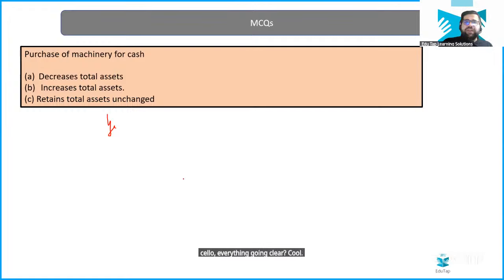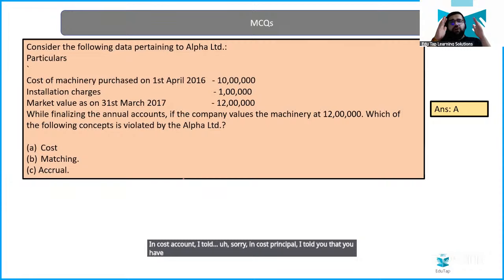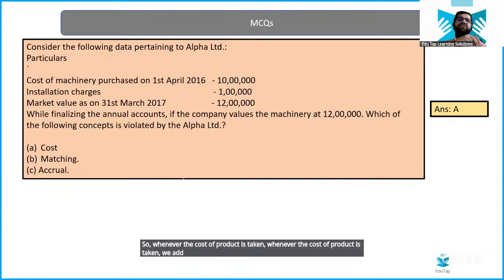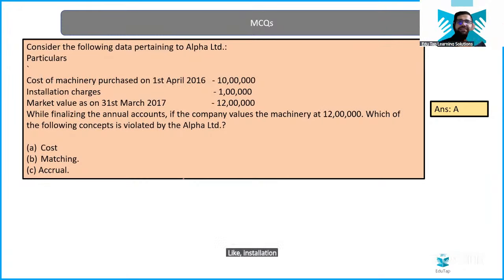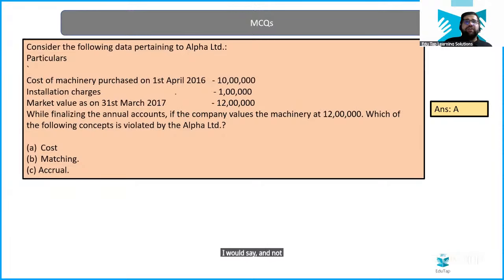Now, the previous question was related to this. In cost principle, I told you that you have to record the cost of the asset by adding all the expenditures which you are doing. So whenever the cost of a product is taken, we add certain expenses to it also, like installation expense, the transportation cost, and everything. So if you are recording at 12 lakhs and not at 11 lakhs or 10 lakhs, then you are following the cost concept only, right? So this is where your answer will be.